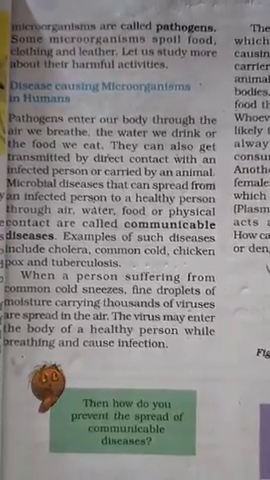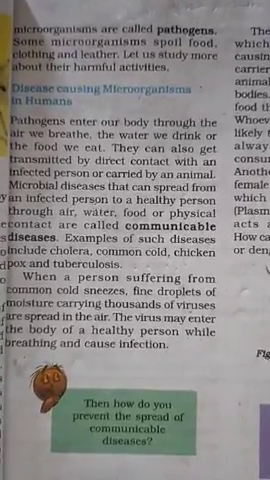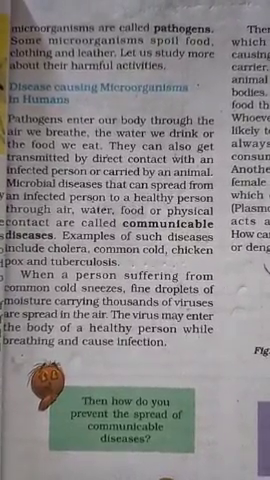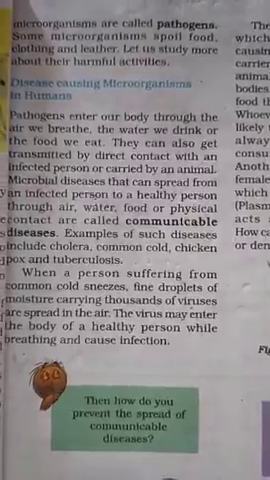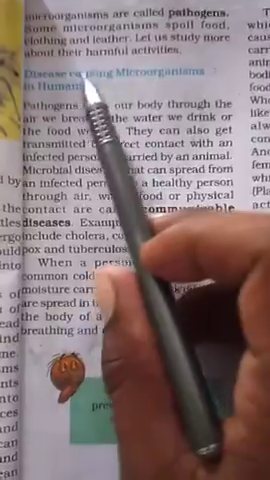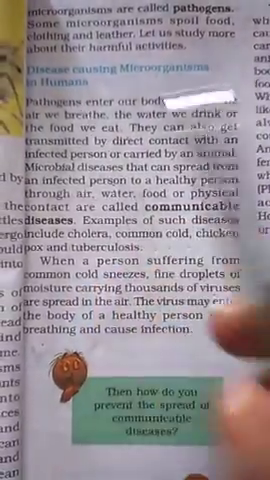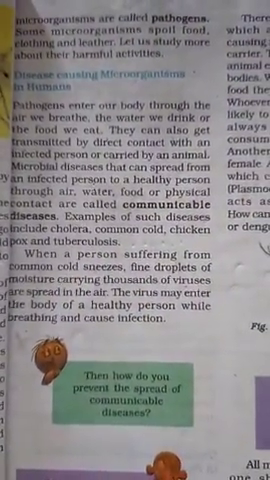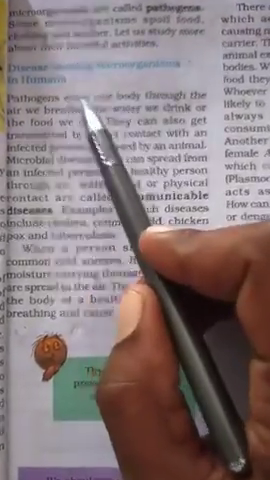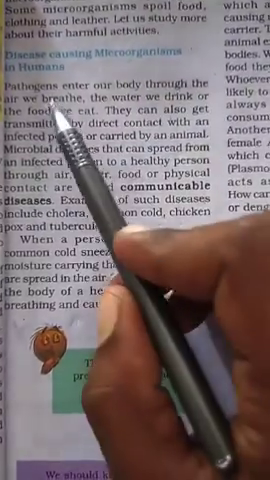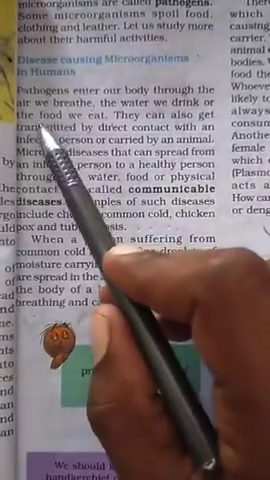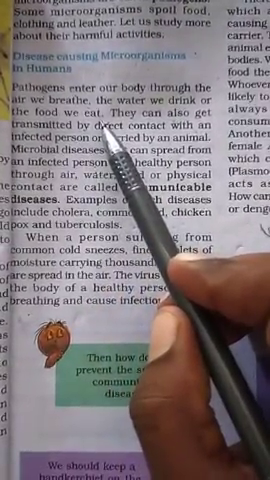Some microorganisms spoil food, clothes and leather. Let us study more about their harmful activities. Disease-causing microorganisms in humans: we suffer from so many diseases. Pathogens enter our body through the air we breathe, the water we drink, or the food we eat.